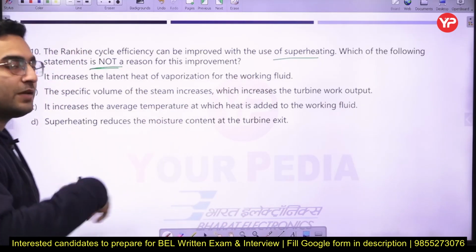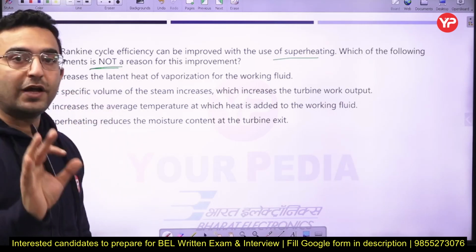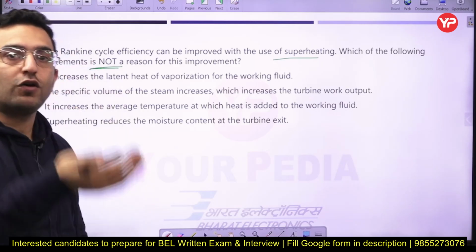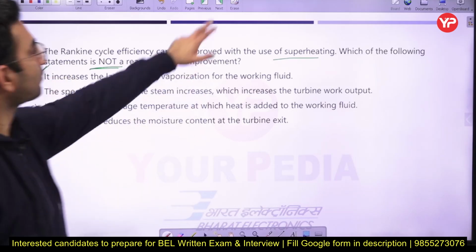With the increase in pressure it always decreases, but at a constant pressure it always remains constant, whether you do superheating or subcooling here. So option A is going to be the correct answer.